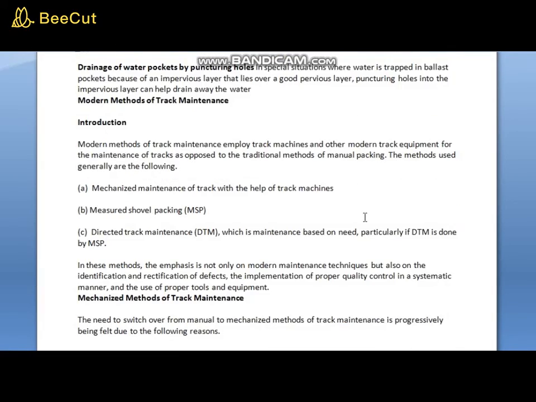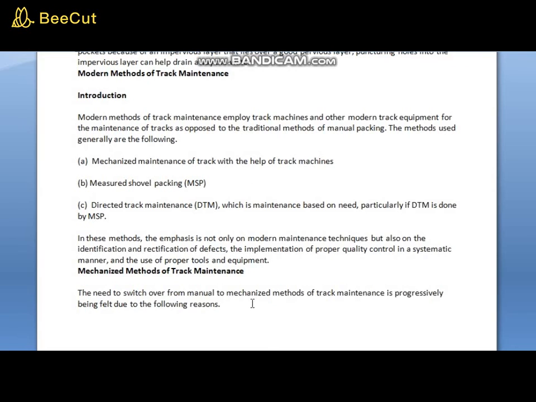So that was modern methods of track maintenance. We have seen off-track tampers and on-track tampers, which are included in modern methods of track maintenance. Mechanized maintenance of track with the help of track machines, measured shovel packing, and directed track maintenance, which is maintenance based on need, particularly if DTM is done by MSP. MSP stands for measured shovel packing, DTM stands for directed track maintenance.